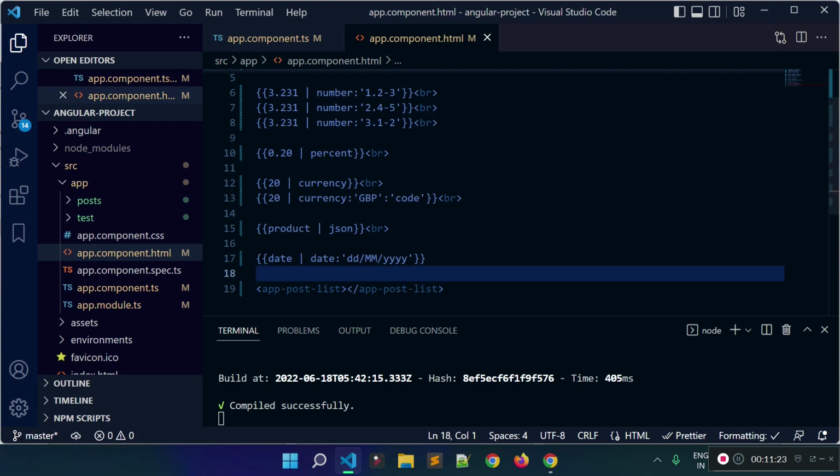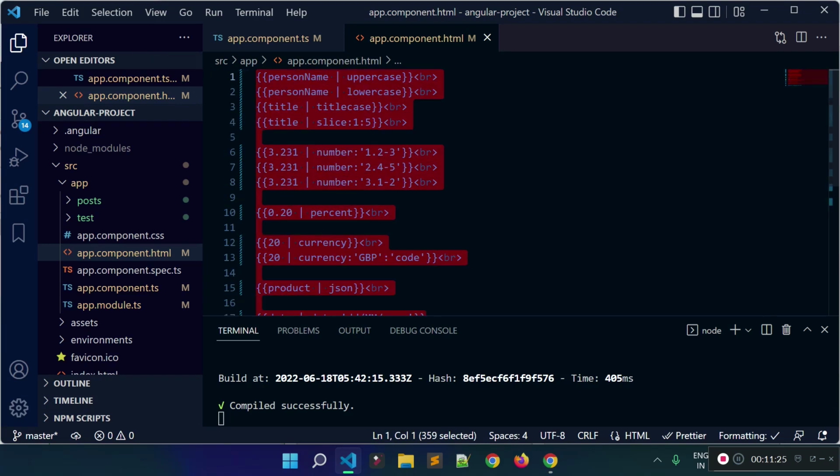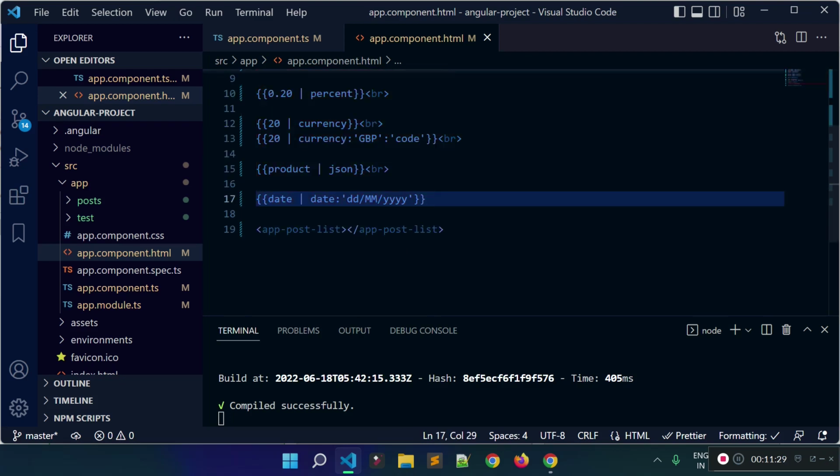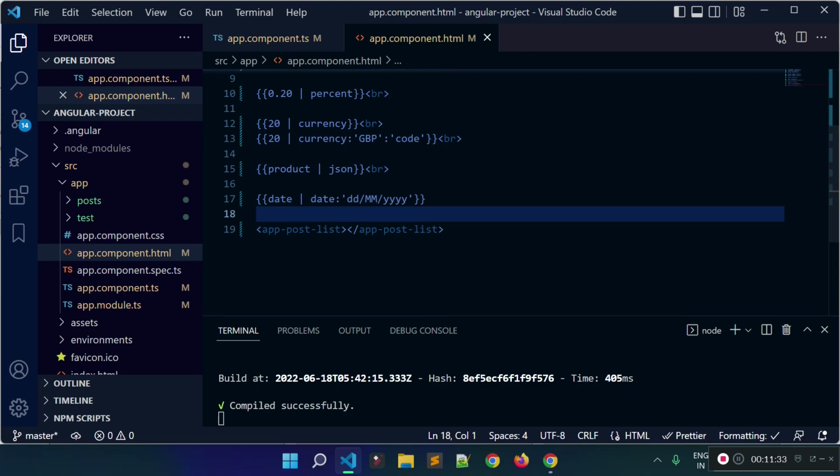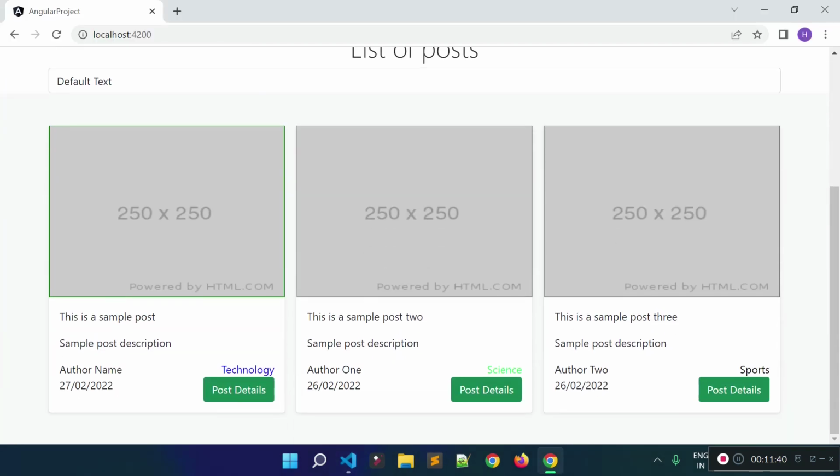So these are the pipes we can use in our Angular application, and these are the inbuilt pipes. There is another pipe called async pipe. I will discuss about async pipe later. Okay, now in our Angular application, what we did, we just displayed list of post data, right?